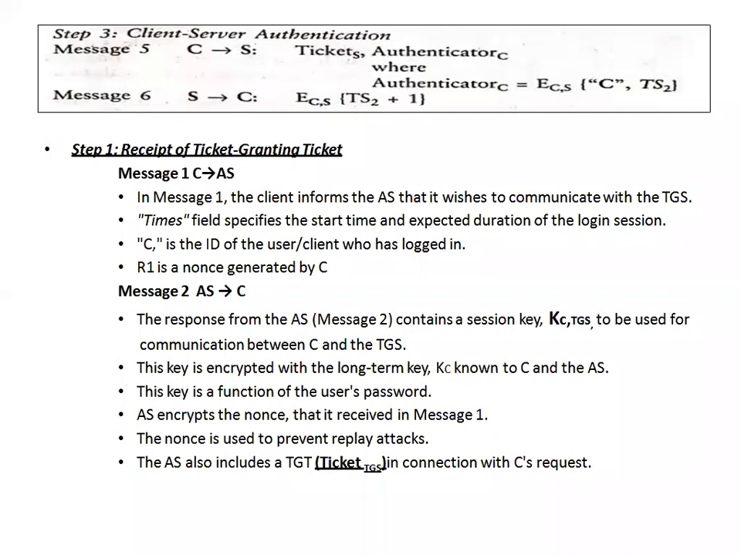Means by sending 1 message and getting response from that AS. After that, again it has to put a request to TGS, ticket granting server. Ticket granting server again will give permission to client. After getting permission from these 2 servers, then client is going to interact with server. What is your observation here? Security is enhanced. Number of permission is increased.